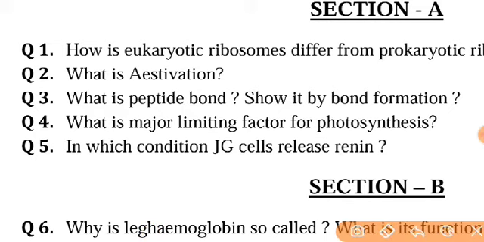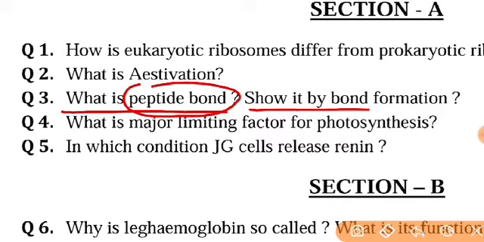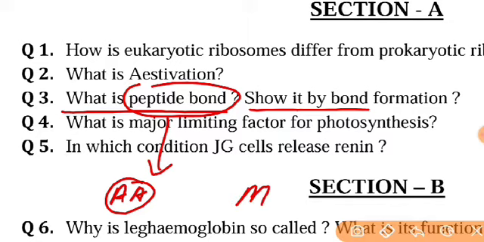The next question is related to the bond, the peptide bond. What is a peptide bond? Show it by bond formation. Peptide bonds are common in the monomeric unit of protein. The monomeric unit of protein is the amino acid. One amino acid along with another amino acid forms the bond that is known as a peptide bond.